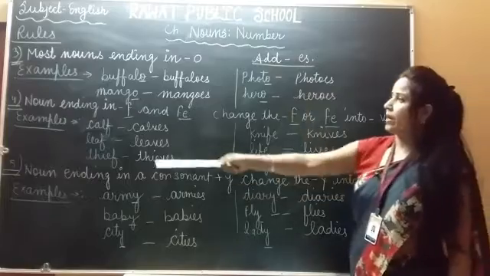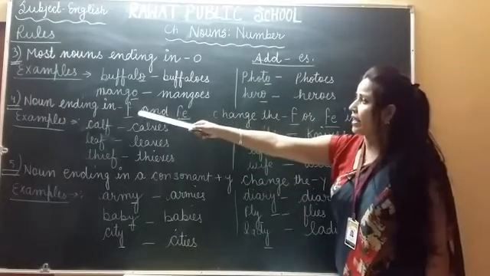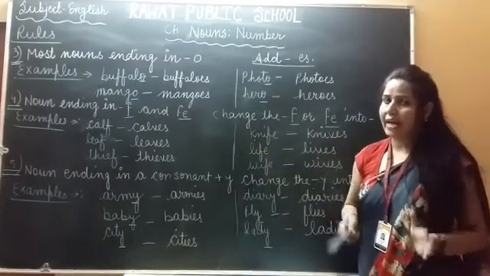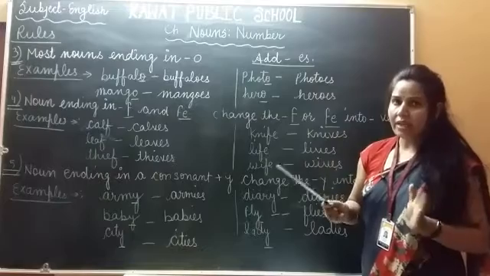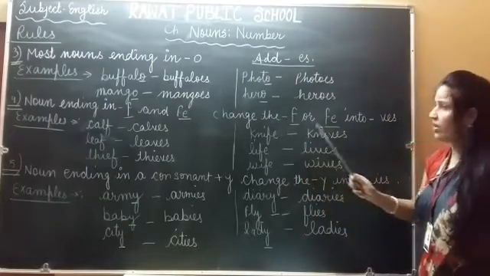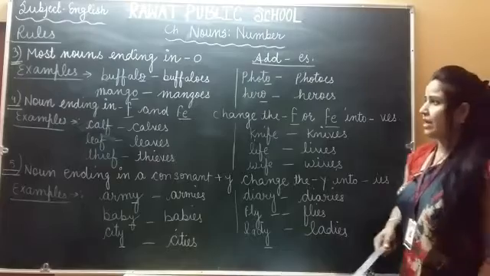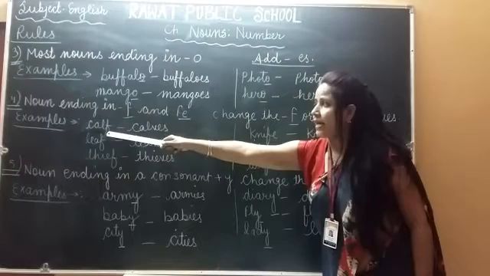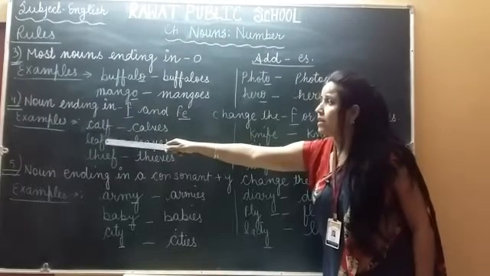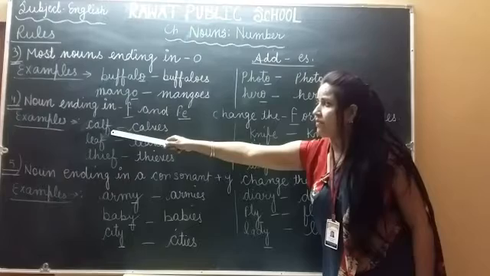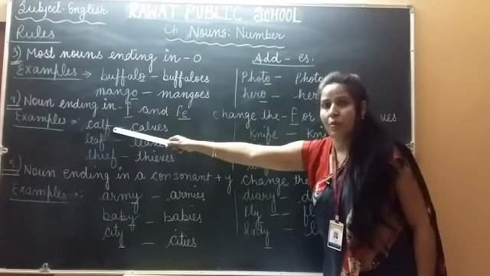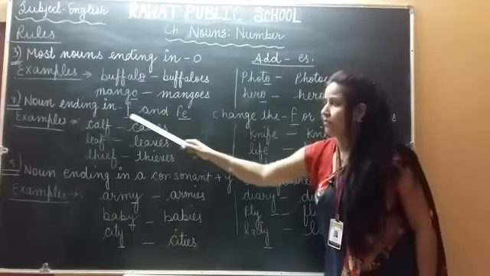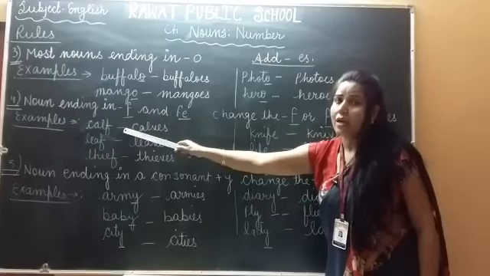And now the next, fourth rule: nouns ending in f and fe. If your noun ends with f and fe, then we will add ves to make it plural. Okay, let's see the example. Calf. Here it is ending with f. So in place of f we will add ves to make it plural. Calf, it will be calves.